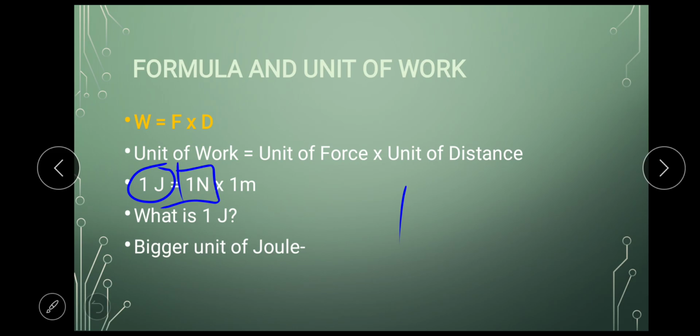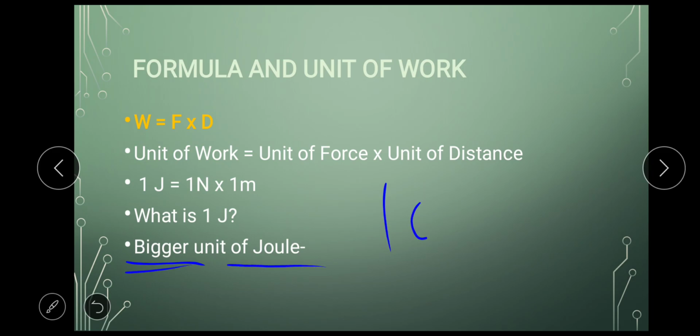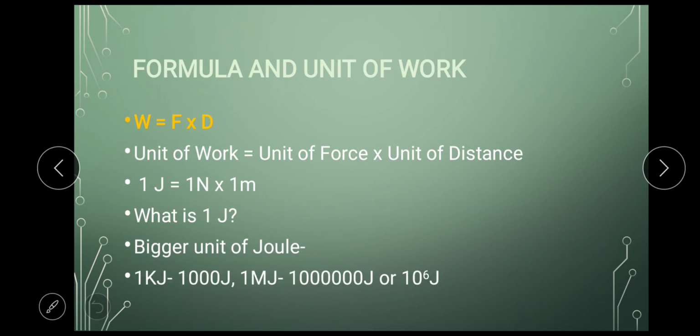Now let's see the bigger units of joule. This was the normal joule. Let's say the work done is 100 joules, 50 joules. So what are the bigger units of joules? Like if I have 10,000 joules or 1 lakh joules, how to write this in an easier way? The bigger units of joules are kilojoules and megajoules.